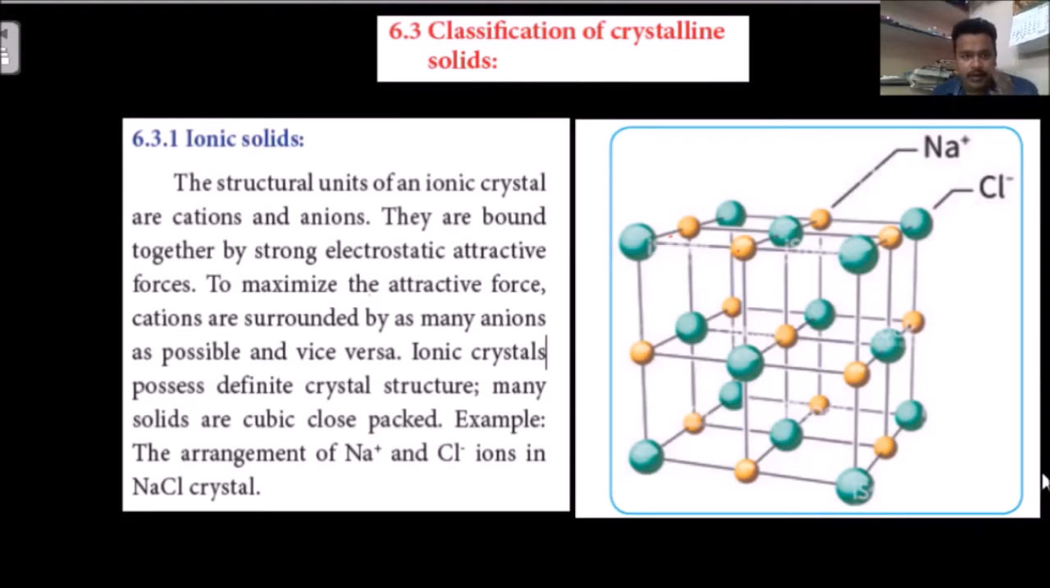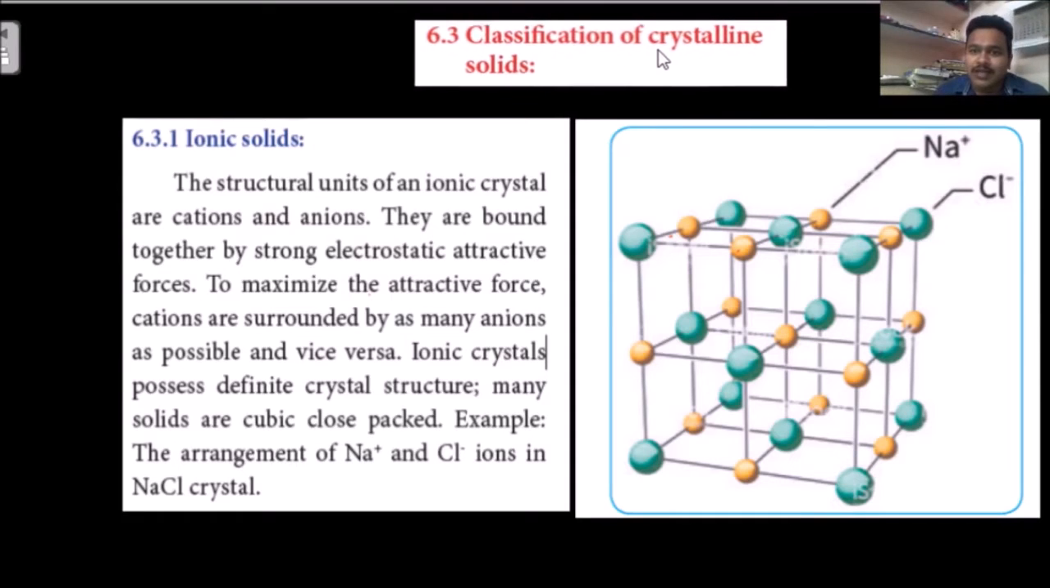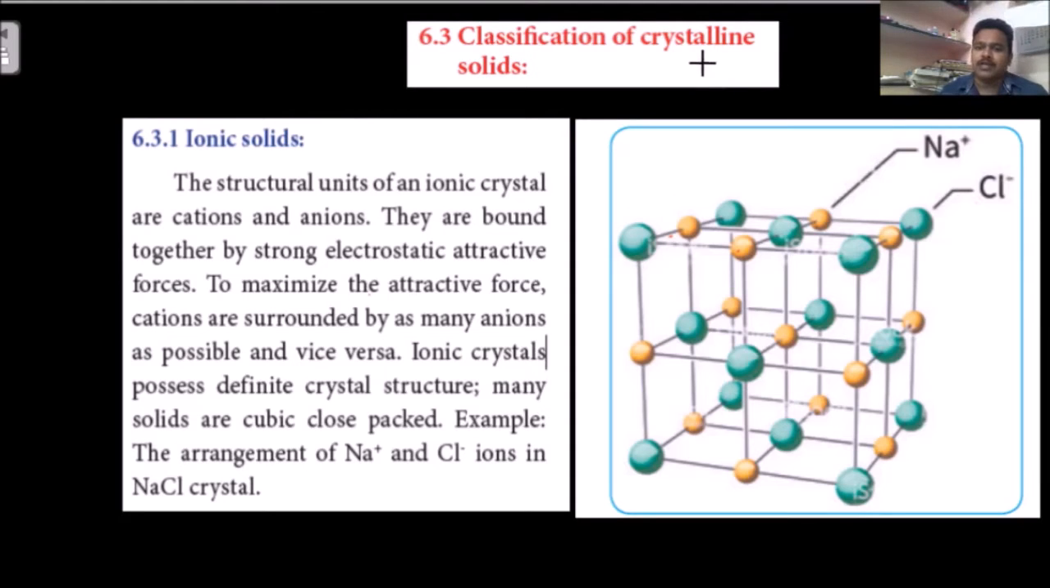Hi everybody. In this video we are going to learn about the classification of crystalline solids. In the last video we discussed the types of solids, crystalline and amorphous. Classification of crystalline solids: how many types are there? We already studied that crystalline solids are classified into what?